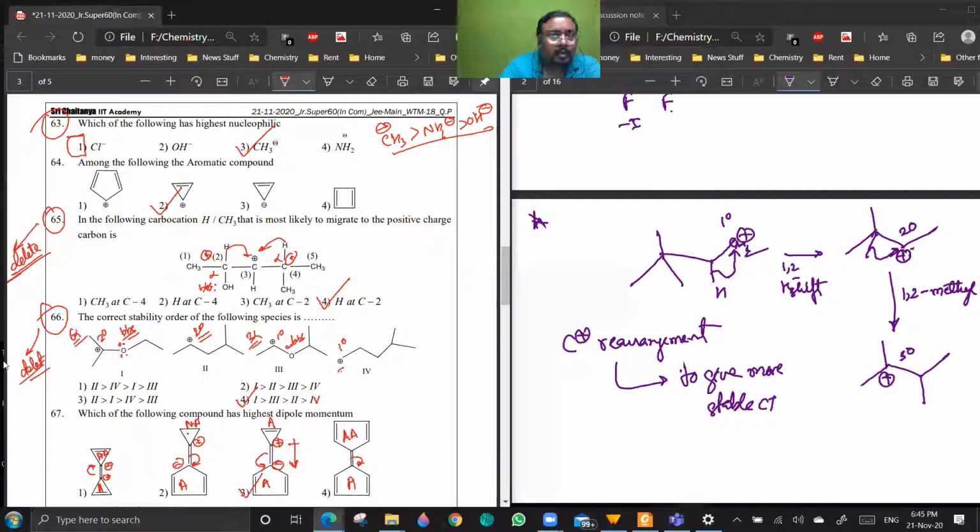The reason they have given in the answer is that across a period, nucleophilicity is parallel to basicity, which is correct. But down the group, that trend is not observed. Down the group, nucleophilicity depends on the polarizability of the electronic cloud. Polarizability of the electronic cloud will be more if the size is more. So Cl minus will definitely be more nucleophilic than CH3 minus. Is it clear?